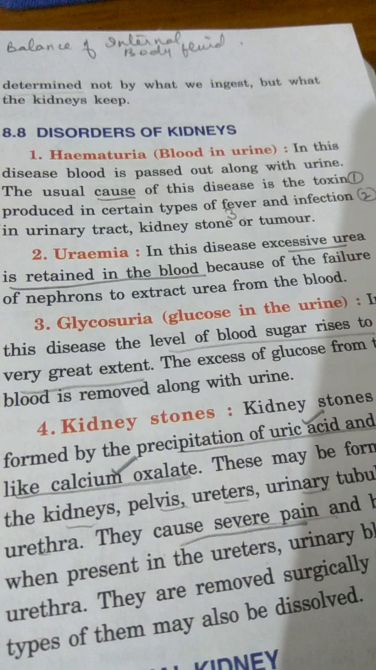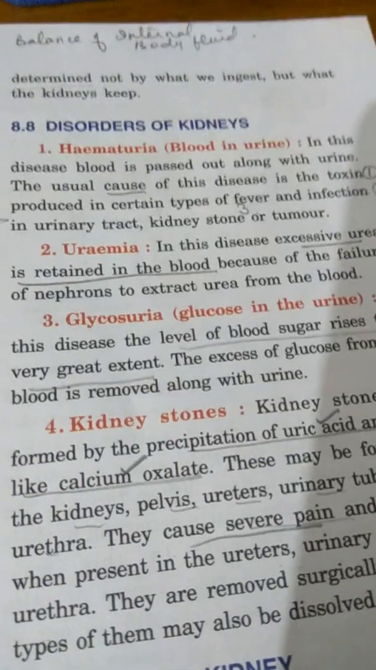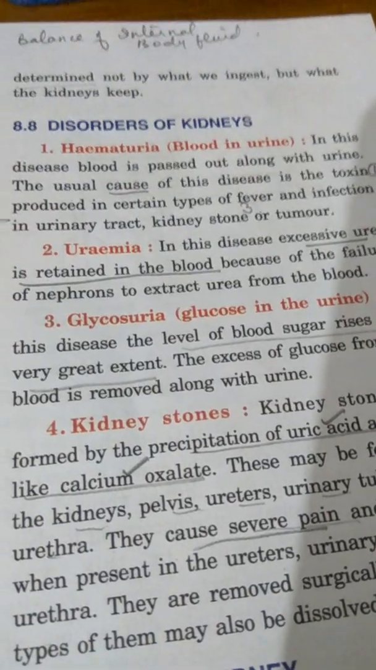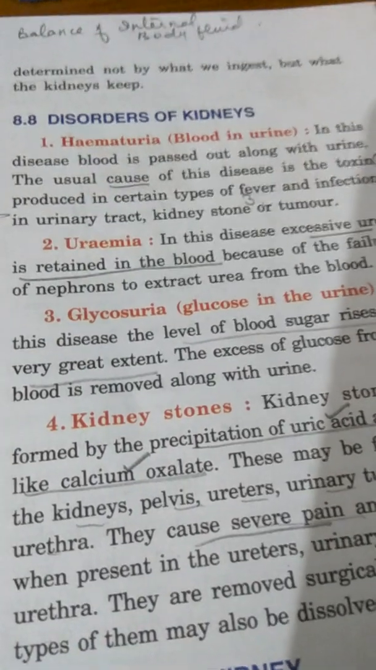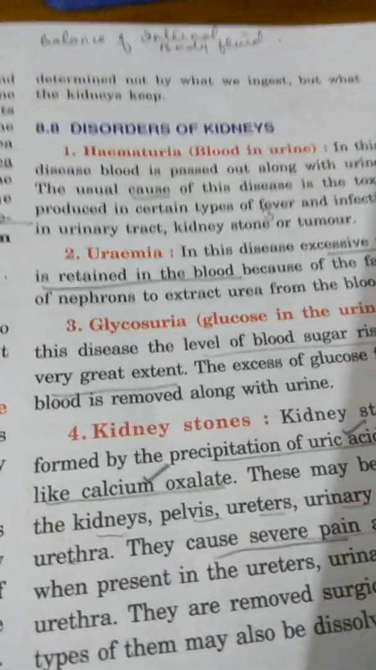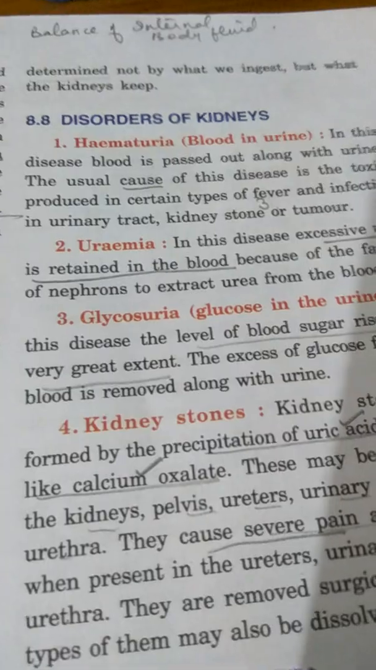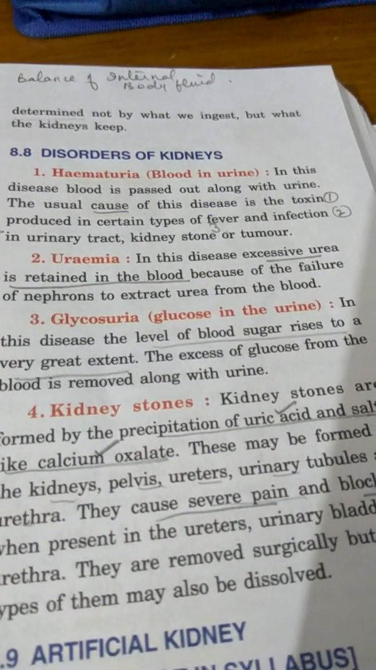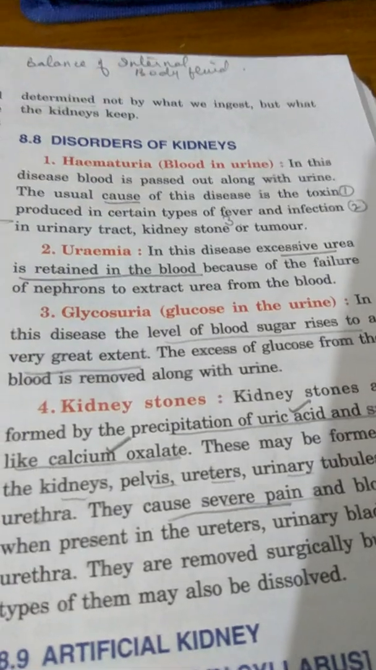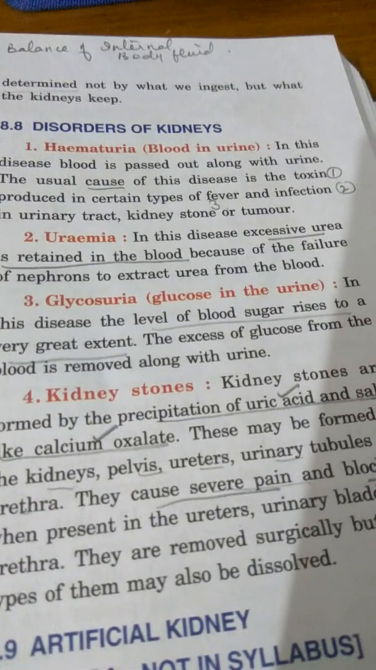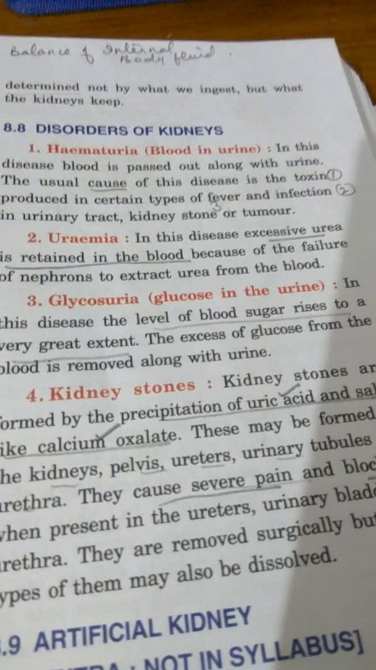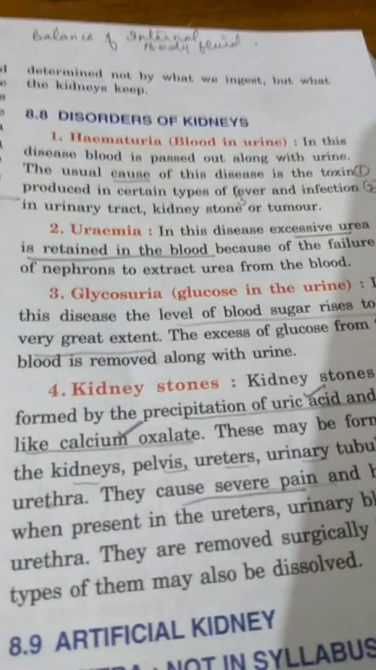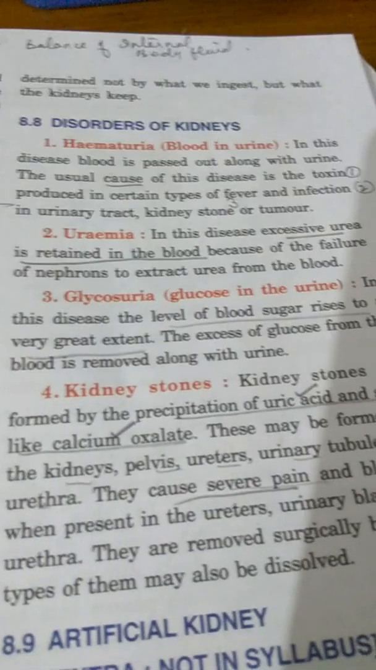Some kidney stones or tumor are the indications of why blood is coming out along with the urine. Any one of these may be the cause of it. Uremia is a disease due to the excessive urea which gets accumulated in the blood, because of the failure of nephrons, that is the kidney tubule, to extract urea from the blood.